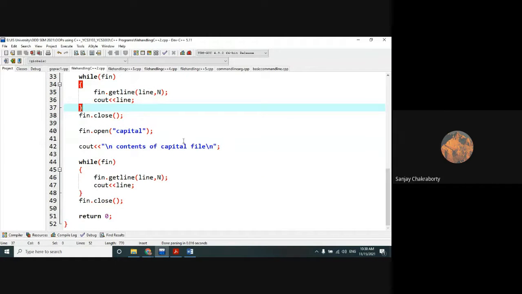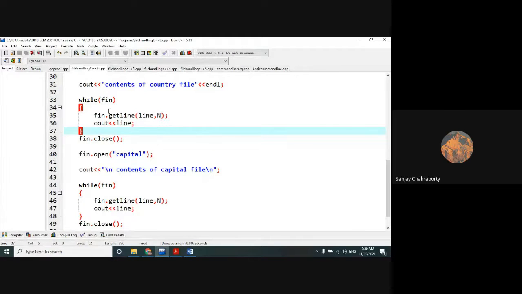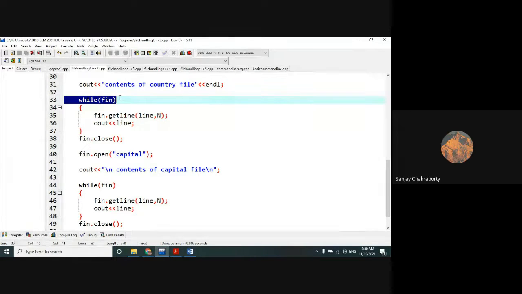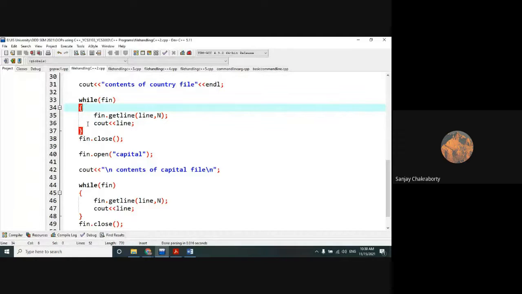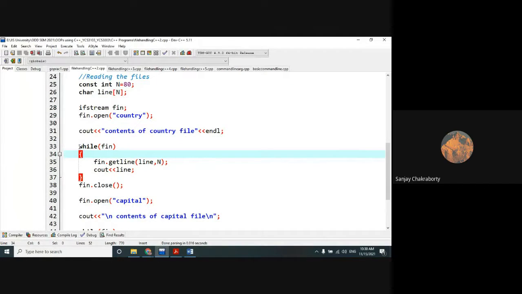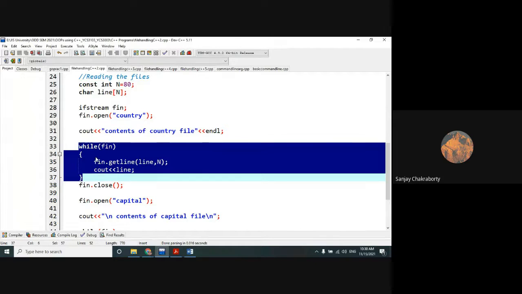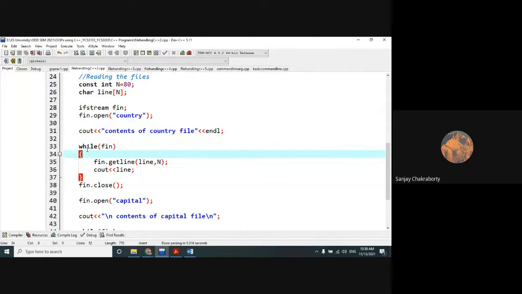In the next program I will show you how we can use the end of file along with this while fin operation. So this will read until we reach the end of file. That is the main concept that I need to tell you here, that this while loop will repeat until we reach the end of file of this country file, right?